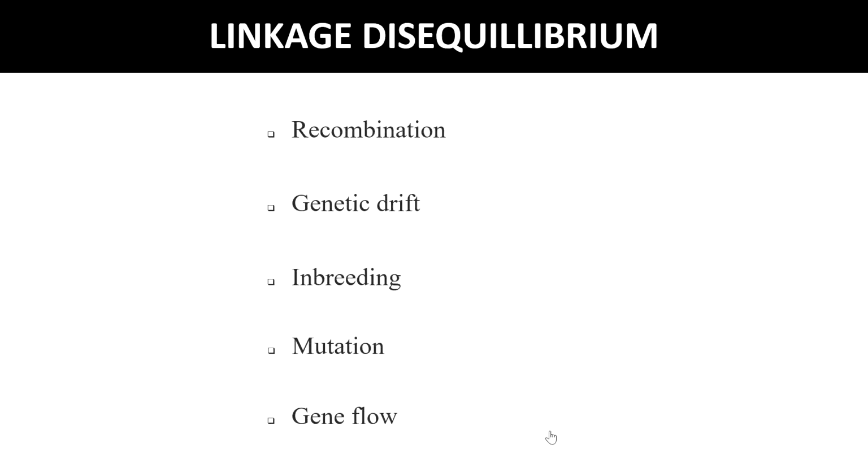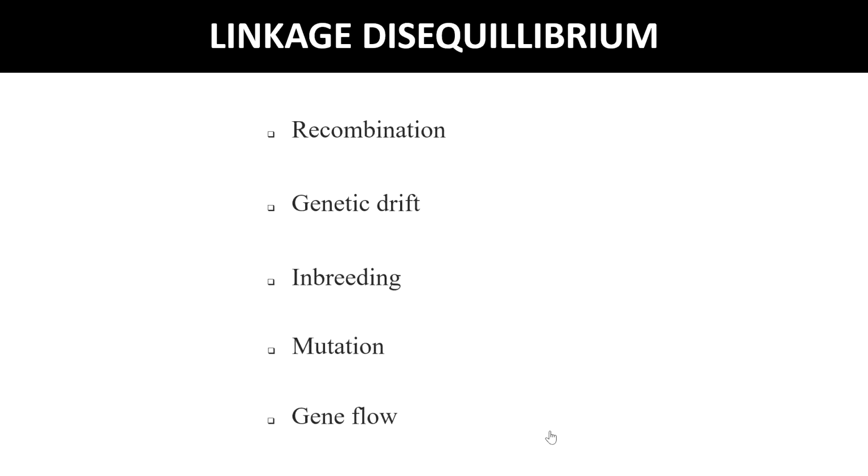If the crossing is between highly similar populations, as found in most breeding programs, that is not much of a problem, but intermating of genotypically distinct populations affects the linkage disequilibrium. So these are the different factors that affect linkage disequilibrium.